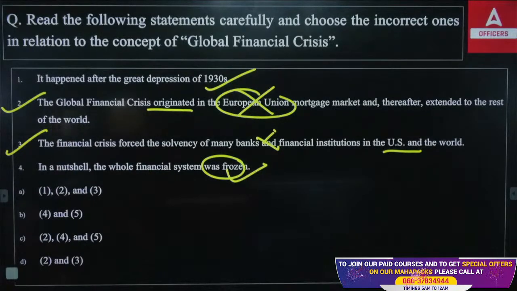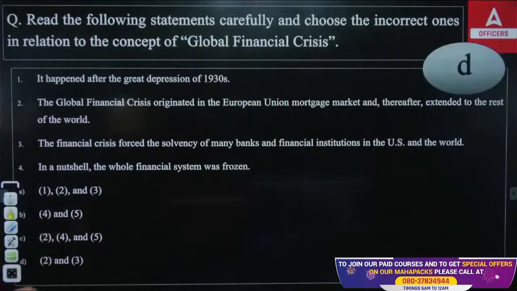It means the incorrect options are the second and third. Second and third are the incorrect options. So, the right answer will be option D.